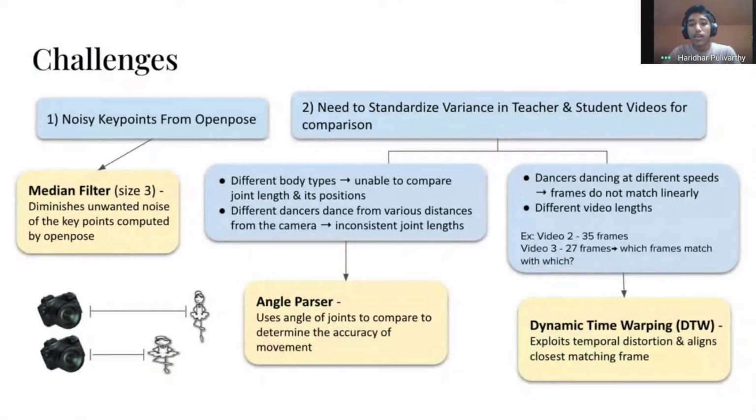And then the second thing that we use to accommodate for these differences is dynamic time warping, which aligns the two videos, which aligns the frames of the two videos, sorry. So even if they're going at different speeds, we can sort of slow it down or speed it up accordingly so that we can accurately compare the student and teacher videos.